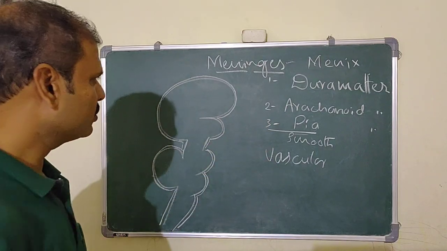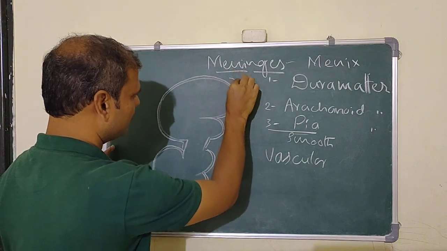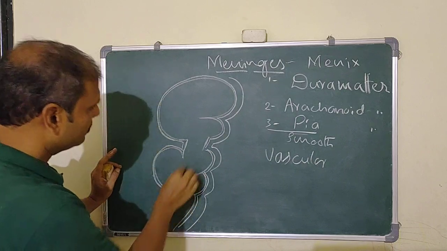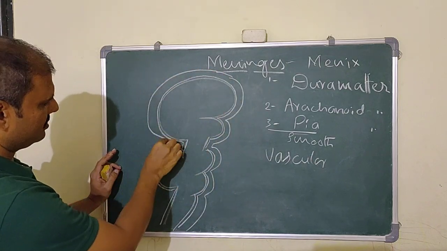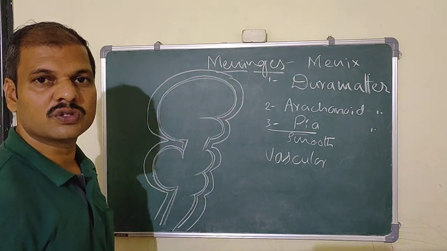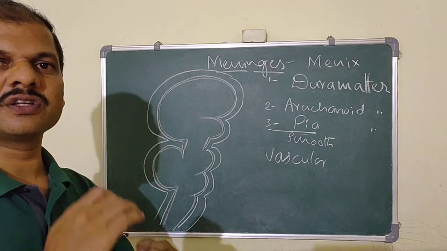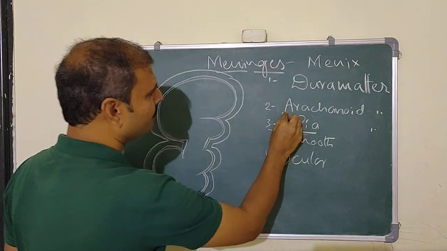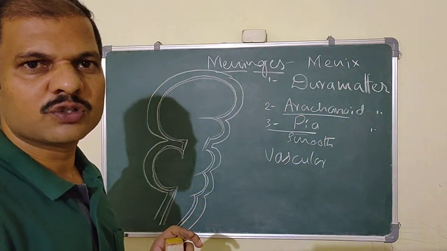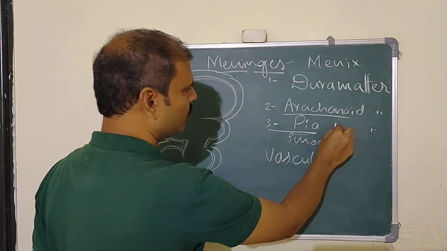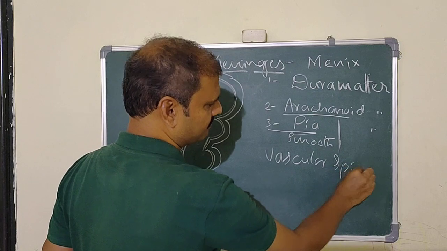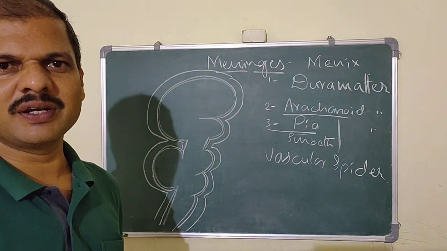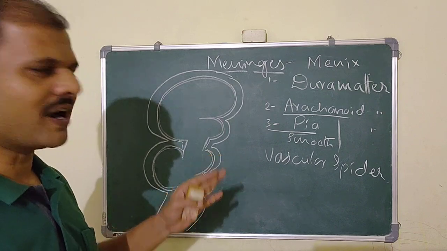Arachnoid mater. So what is the arachnoid mater? So we can say this is the arachnoid mater, outer to the pia mater. If you go to the word meaning of arachnoid, it shows spider. So arachnoid means a spider. So why is it a spider here?